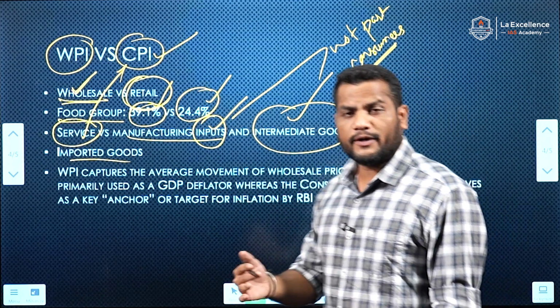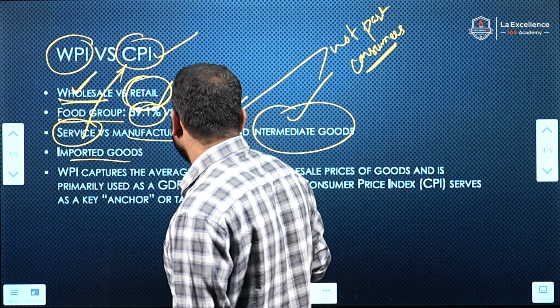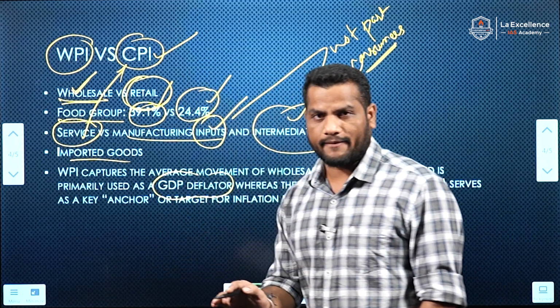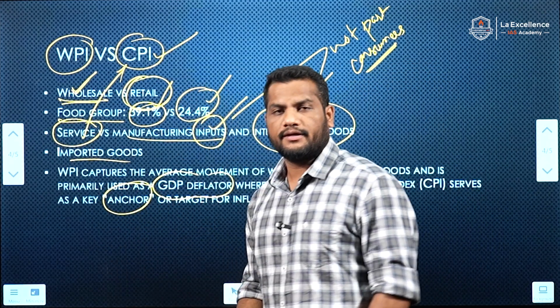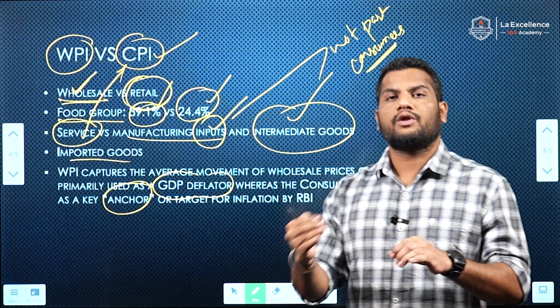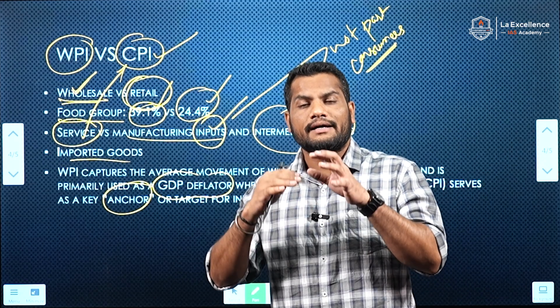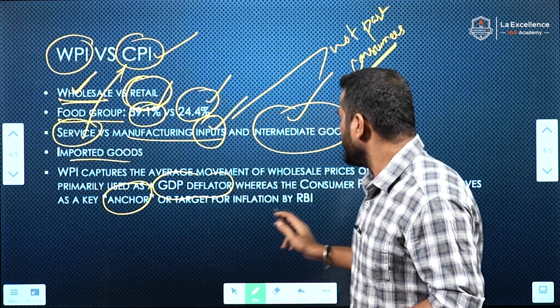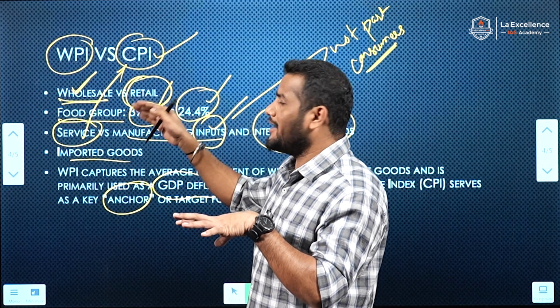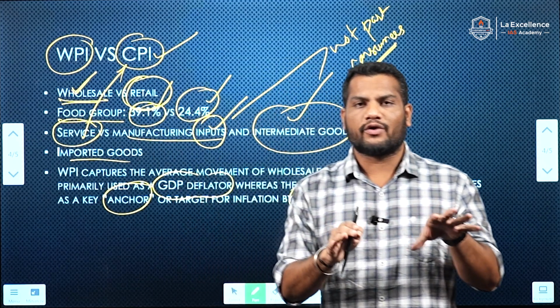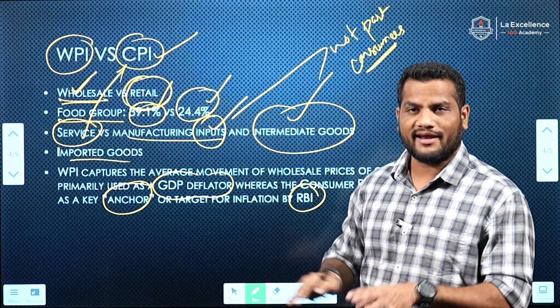And WPI is used as a GDP deflator in the country. And CPI is used as an anchor price to control the inflation, to maintain the balance of the inflation in the country by the RBI. This is also a major difference between the WPI and CPI. Hope you got an overall idea with respect to what is CPI and WPI.